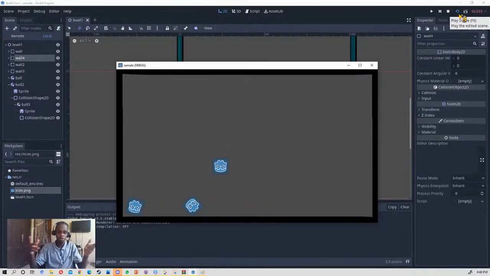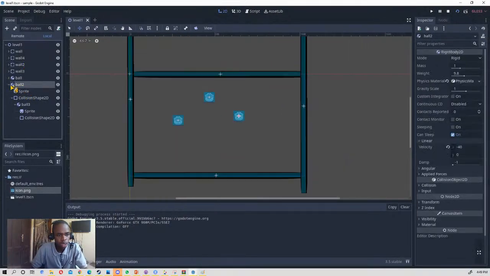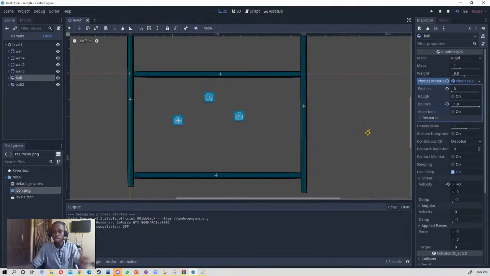The weight is more. So currently, that's how board games are done. Mostly just rigid body.